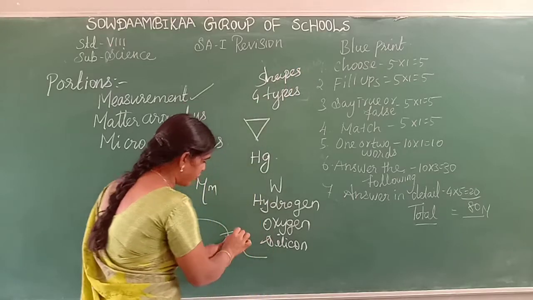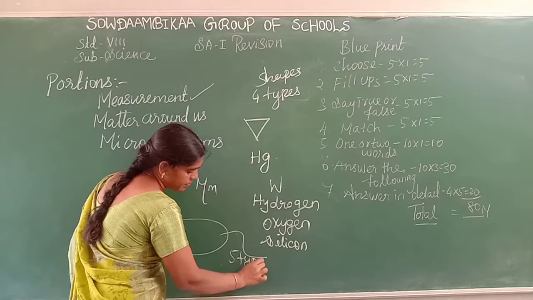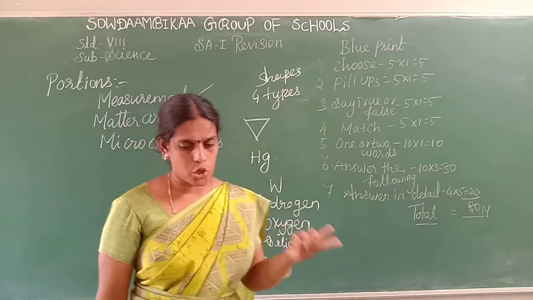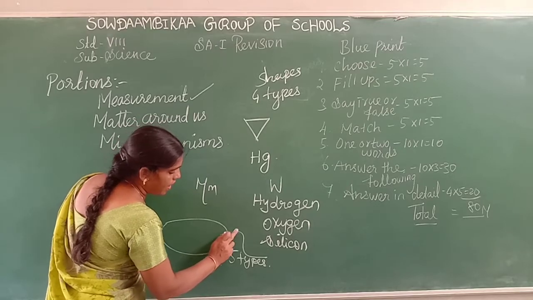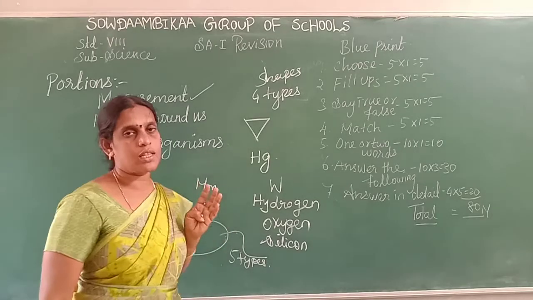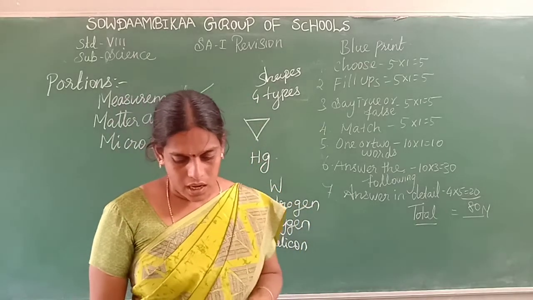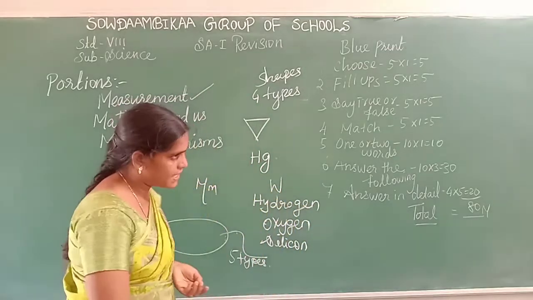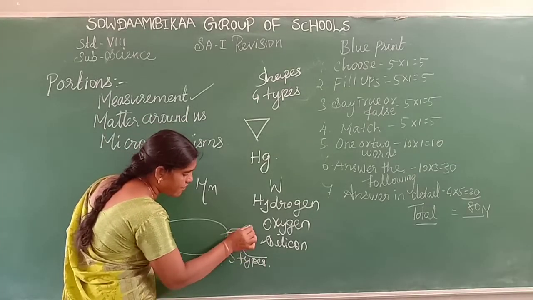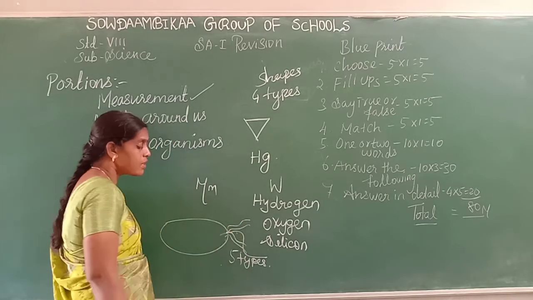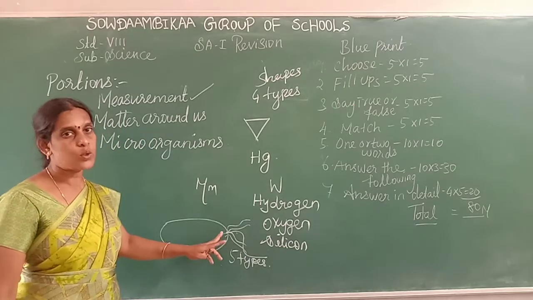Based on the flagella, the bacteria are divided into 5 types. One is monotrichous: the bacteria having only one flagellum at one end is called monotrichous. Mono means one. Next one is lophotrichous: many flagella at one end, at the top of the bacteria, is called lophotrichous.